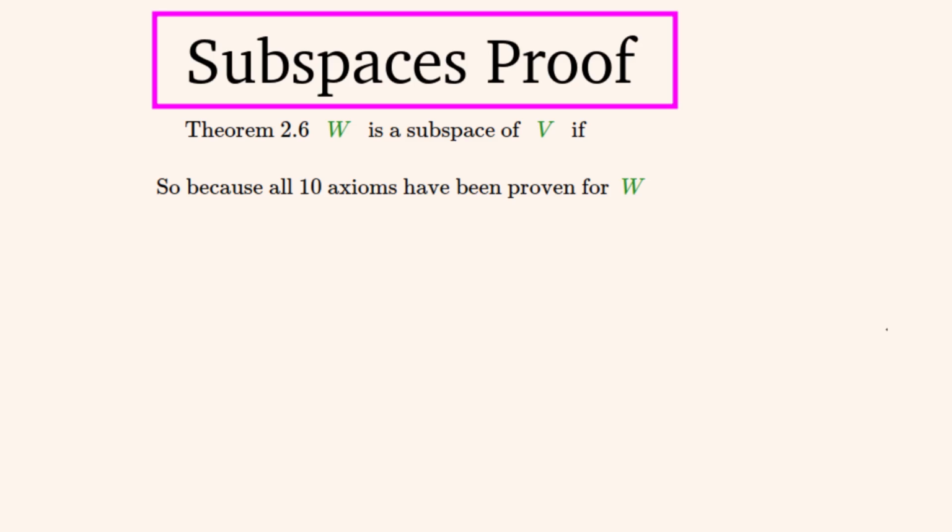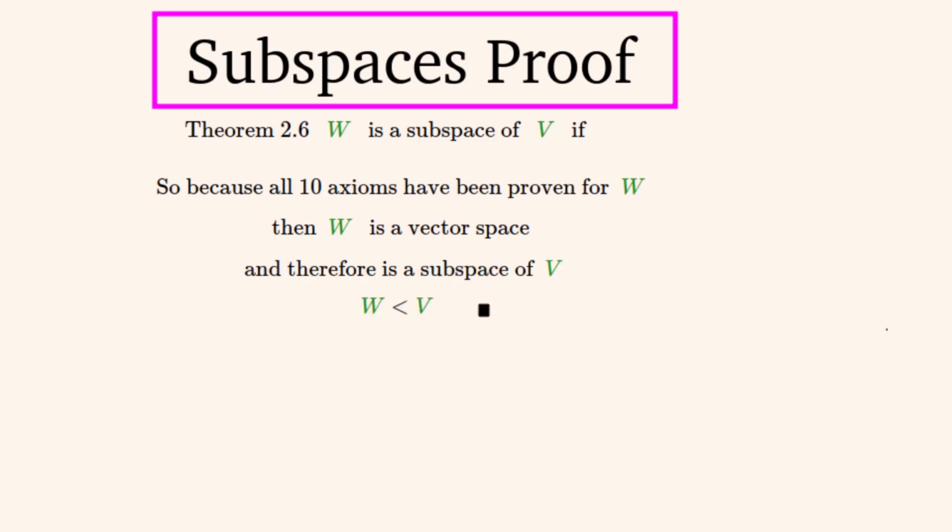Finally, we have proven all 10 of the axioms to be true for W. And this proves that W is a vector space. And because W is both a vector space and a subset of V, then W is a subspace of V. And we can write it like this using a less than sign. V and W aren't numbers, and so this sign can't operate like a less than sign. So it must operate as a subspace sign.